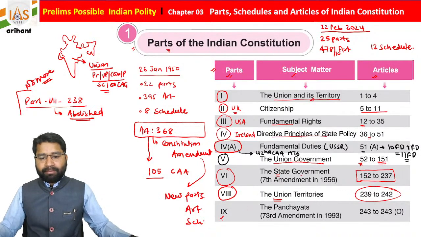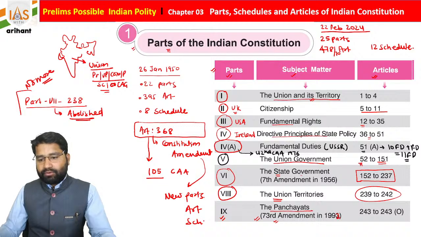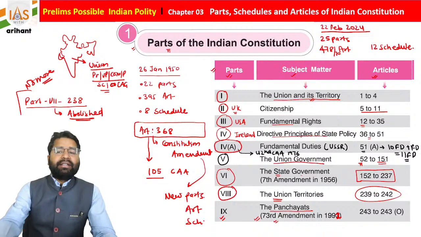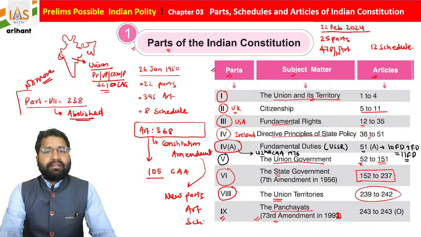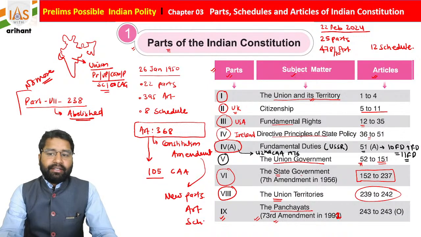Students, Part 9 is about the Panchayats, and it was added by the 73rd Constitutional Amendment Act 1992. The amendment was passed in 1992, but implementation was done in 1993.